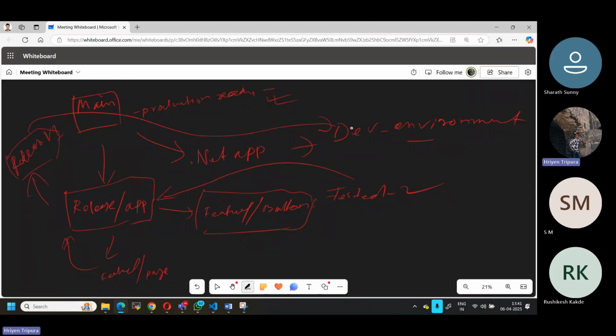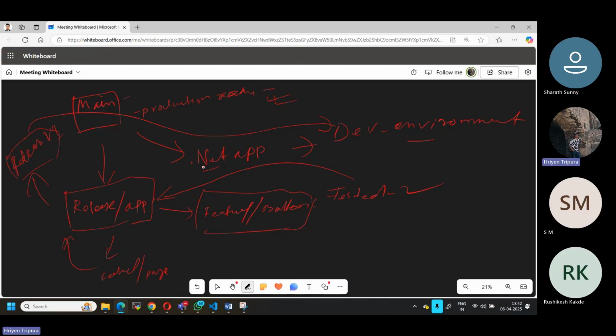I'll deploy it here. But now if you notice, as I told you, this release branch and the main branch codes are not synced, right? Because the release branch has the latest application-related code, that is the .NET application, whereas the main branch does not have the same thing. Some minor issues related to .NET are in the main branch. The release branch is good, but the main branch is not good. So what do you do here?